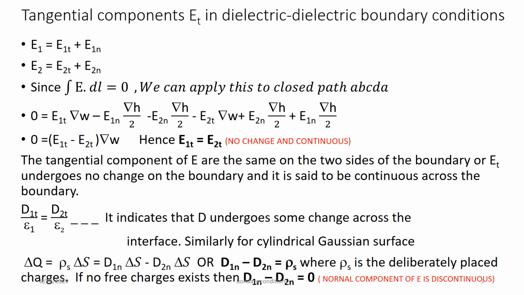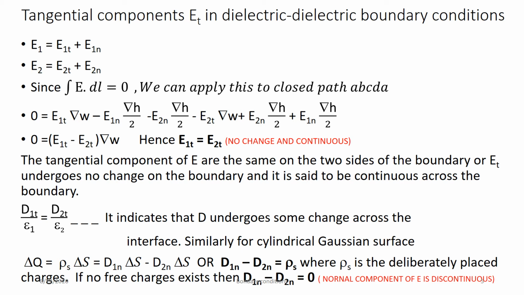So here the equations are written from the previous diagram. These are the vectors E1 and E2. The E1 vector is decomposed into two parts, E1T and E1N. E1T is the tangential component in the first region. E2T is the tangential component in the second region, and E1N and E2N are the normal components, normal to the region. So here we'll apply this across the closed path, that is A, B, C, D, A.